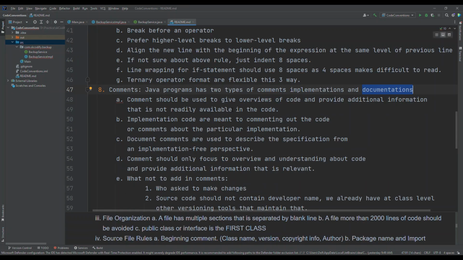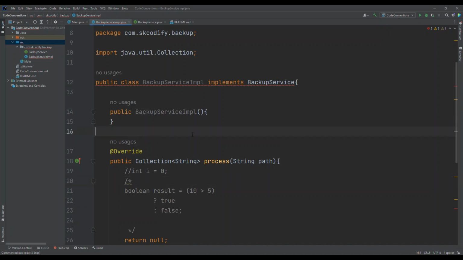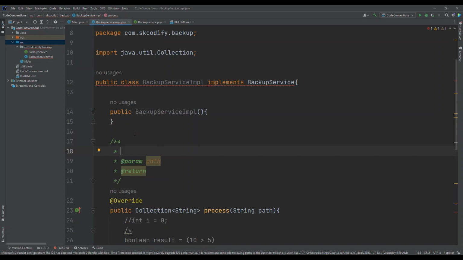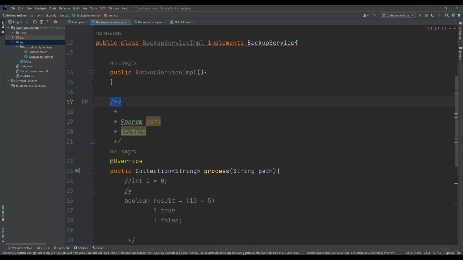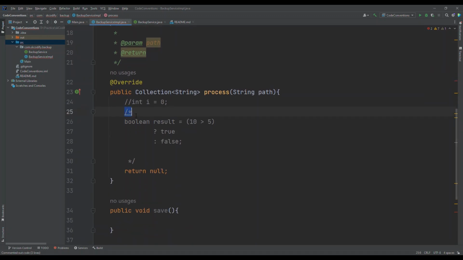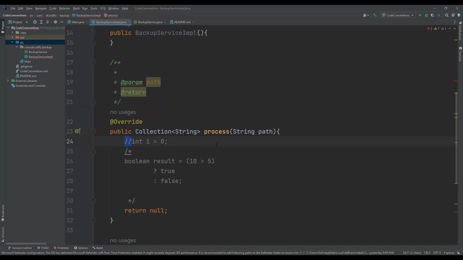Now let's see. Comments should be used to give an overview of the code and provide additional information that is not readily available in the code. This basically relates to the documentation comment. This is an example of a documentation comment. You see this? This starts with a slash and double asterisk. The implementation comment has only a single asterisk, and this one does not have an asterisk.